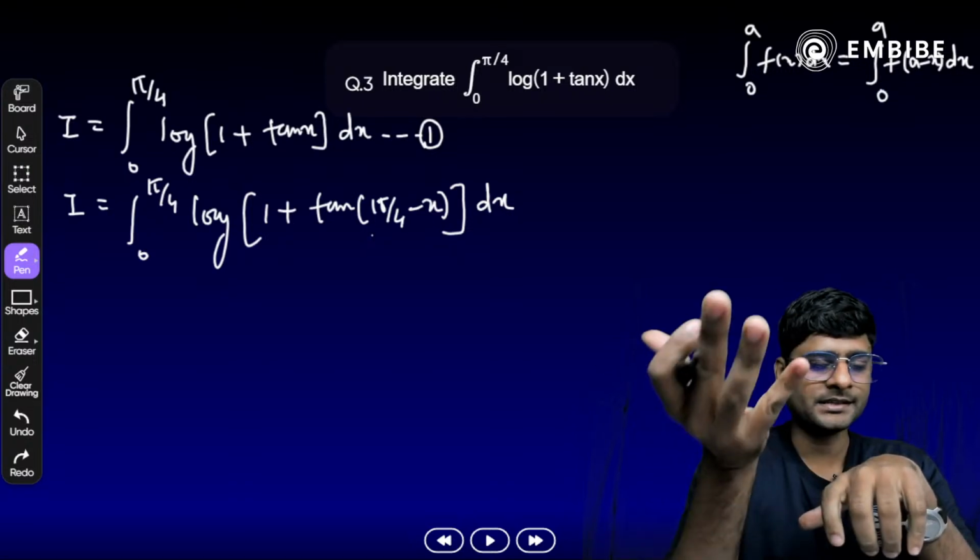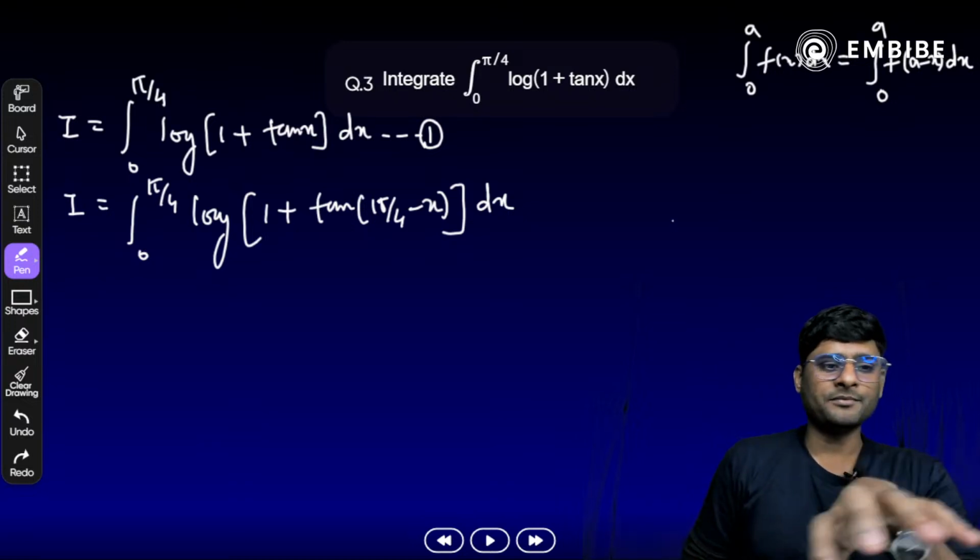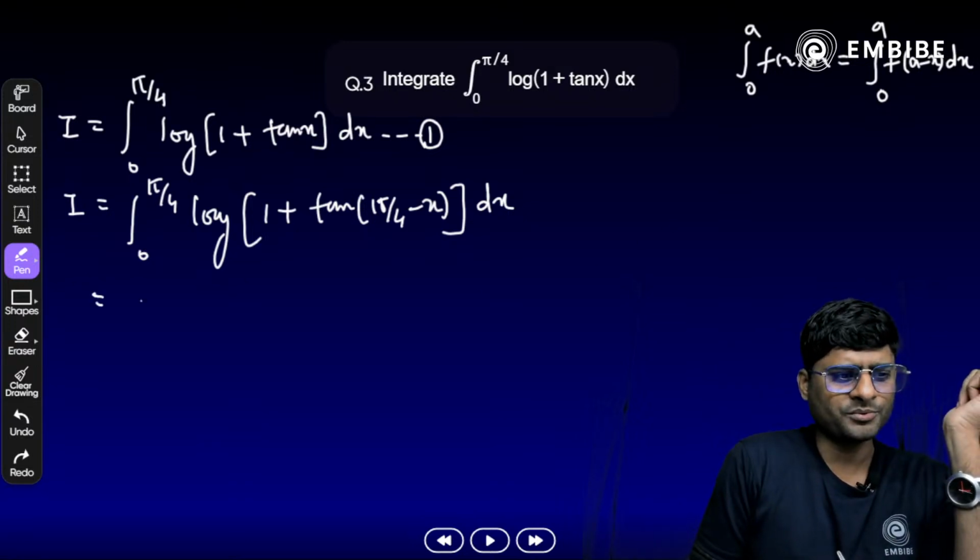Yes, tan a minus tan b upon 1 plus tan a tan b. So what is tan a minus tan pi by 4? We know the value here. So just do it very quickly. These steps are very easy.